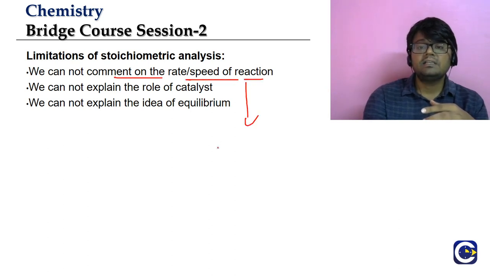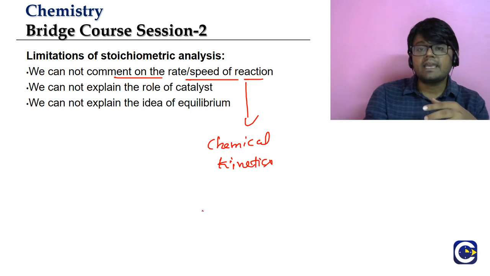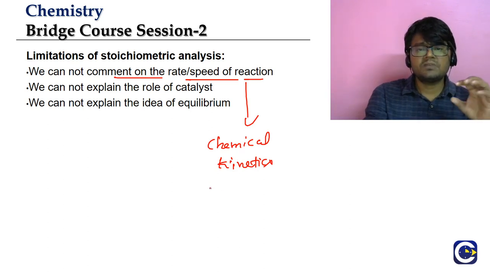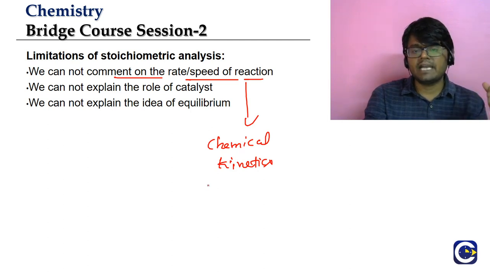So we have a subject in physical chemistry called chemical kinetics. In chemical kinetics, we are going to see how fast or how slow the reaction is going to proceed. The stoichiometric analysis is just about the analysis in terms of the amounts. It is not going to talk about the speed of the reaction. And where are we going to learn about it? Chemical kinetics. For most of us, including CBSE, this subject will come in plus 2 physical chemistry.